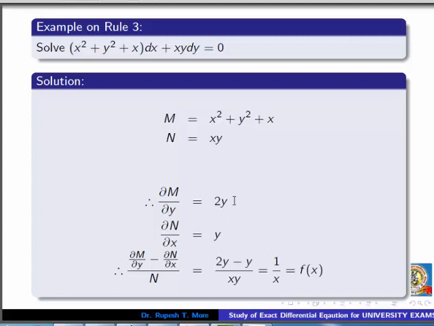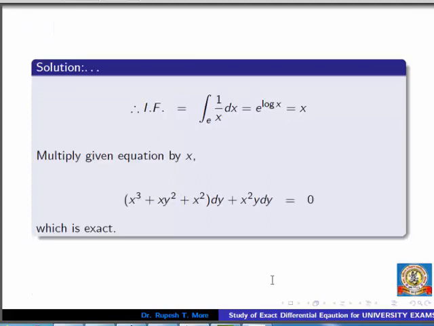If you observe, it is not exact because both are not equal, but if we consider this term, substitute the value 2y minus y whole divided by xy, simplify it, we get a function of x alone. So the integrating factor is given by, as per rule 3, e raised to integration of 1 upon x dx. Integration of 1 upon x is log x, so e raised to log x. Exponential and logarithm are opposite functions, so only x remains.